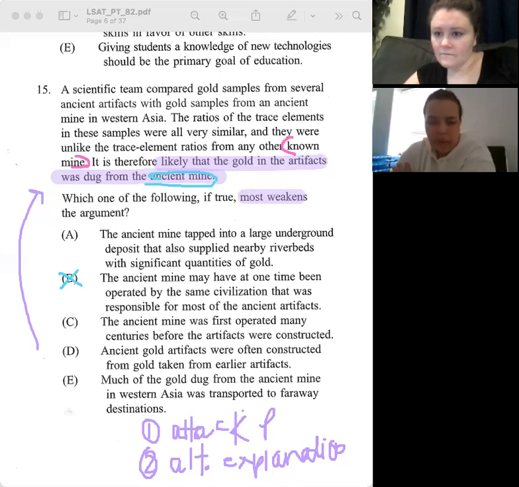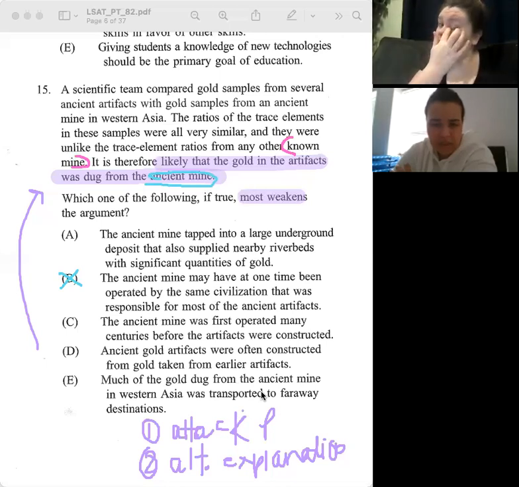C, the ancient mine was first operated many centuries before the artifacts were constructed. I don't think that does anything. Why not? Okay, so if the mine was first operated centuries before, that doesn't do anything to tell me that the gold didn't come from the mine.